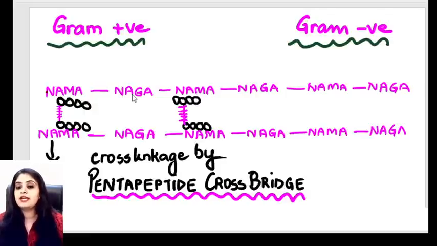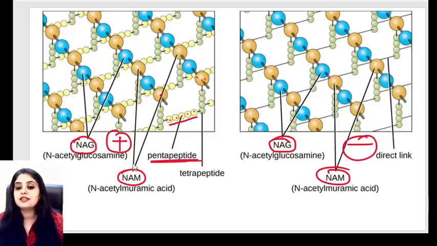See, you've got NAM and NAG, NAM and NAG, NAM and NAG. But in a gram positive organism, you will say that ma'am, NAM is connected, whereas in a gram negative organism, I don't see any connection anywhere. So what is the point? There is a pentapeptide bridge between the NAM molecules. There is a pentapeptide bridge in a gram positive organism and there is no bridge in a gram negative organism.